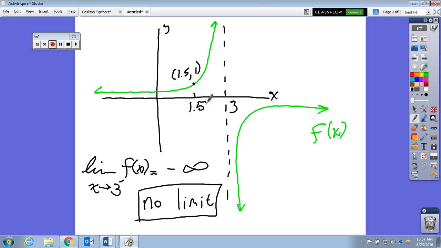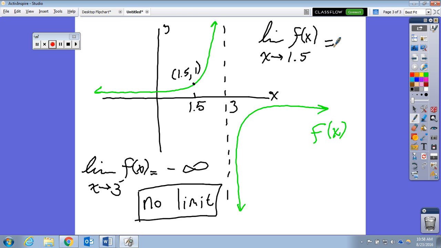So what is the limit of f of x as x approaches 1.5? In which direction? Doesn't matter because I'm not specifying. So it would need to match whether you're approaching 1.5 from the right-hand side or from the left-hand side. In order for this limit to exist, they better match. It will always be one. Can't be higher, can't be lower.